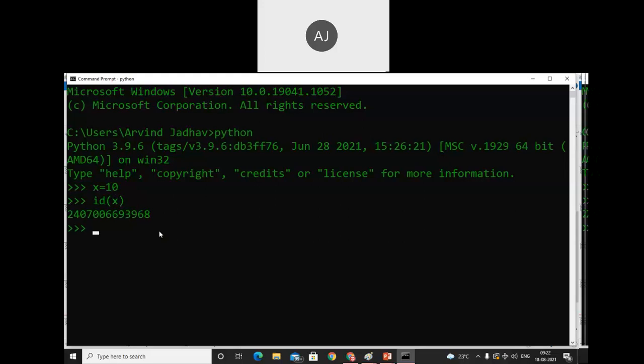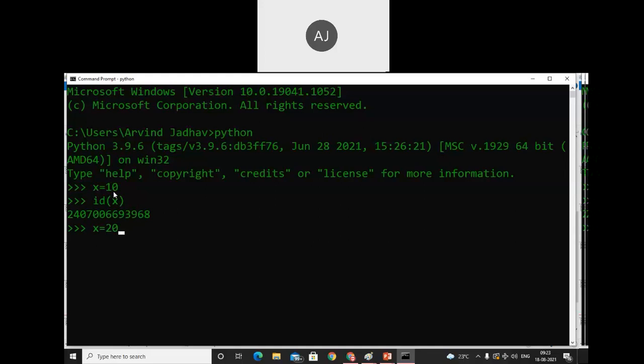Now I'm trying to change the value of x, or we can say I'm trying to modify the value of x. In that case, if it is mutable, the object will be the same, so the address should come the same. Are we modifying the address? No. There is no address modification, we are just trying to change the content. The content has the 10 object.